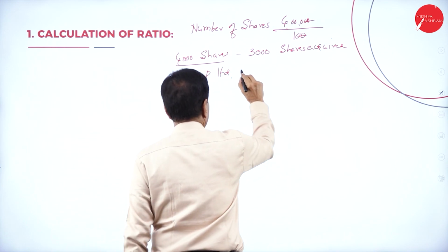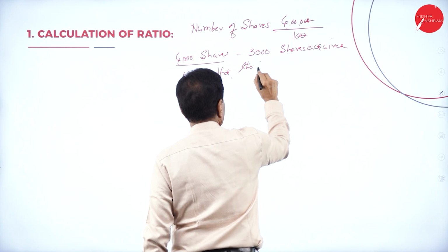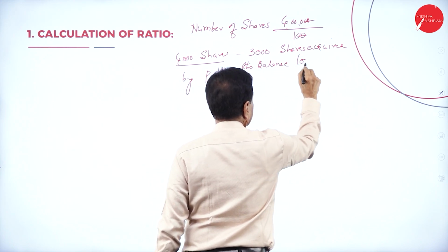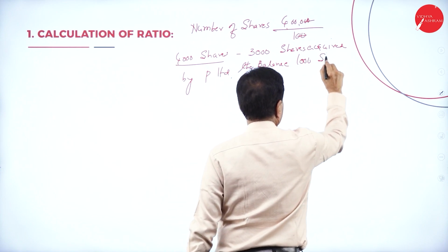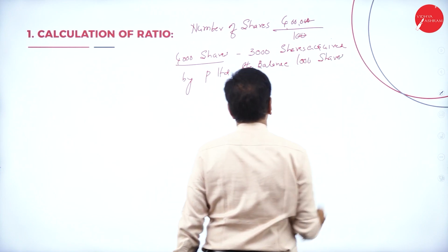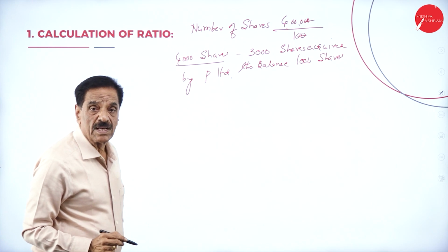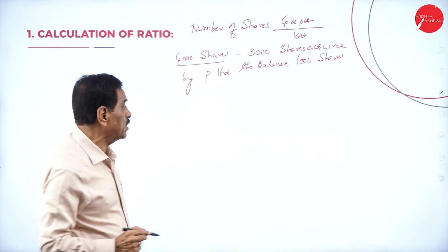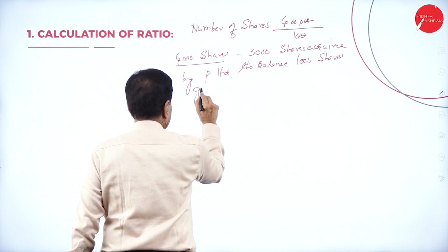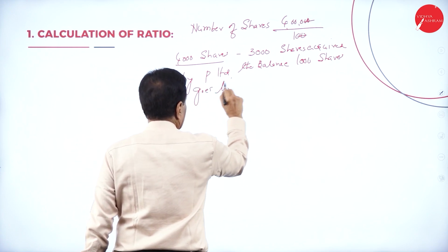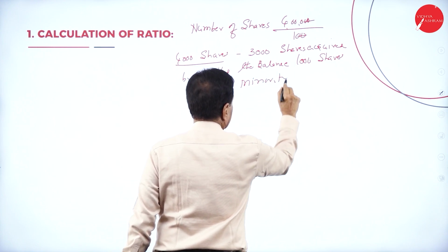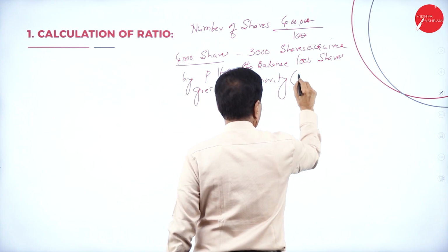The balance 1,000 shares go to the minority.